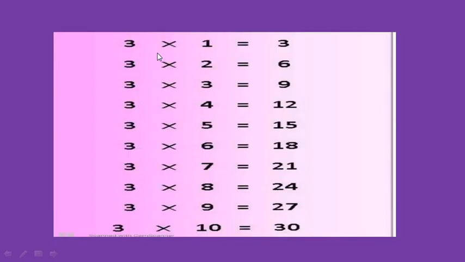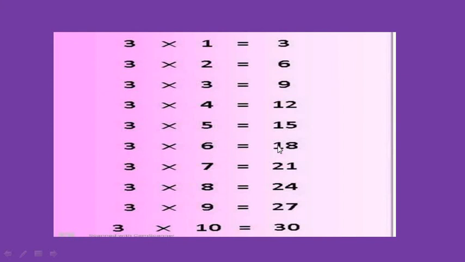Table of three. Three ones are three. Three twos are six. Three threes are nine. Three fours are 12. Three fives are 15.